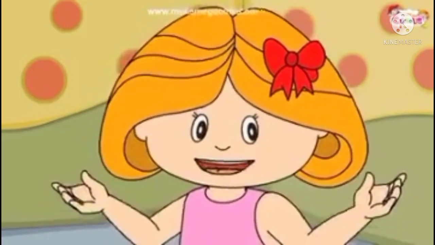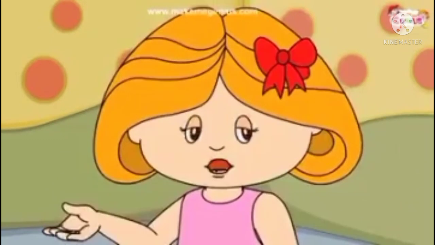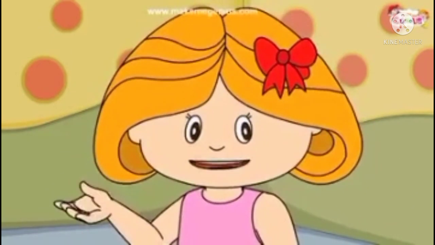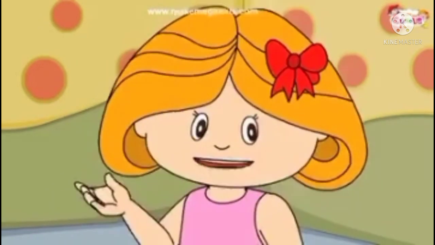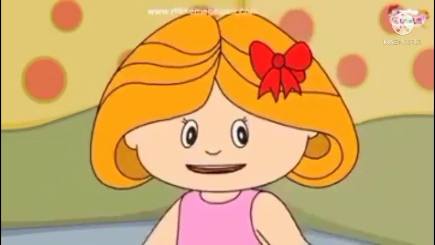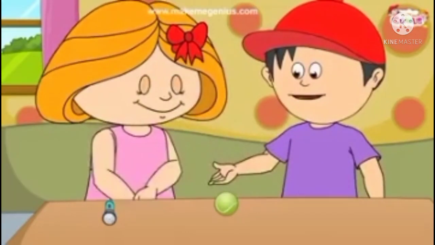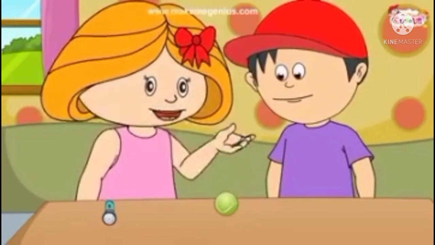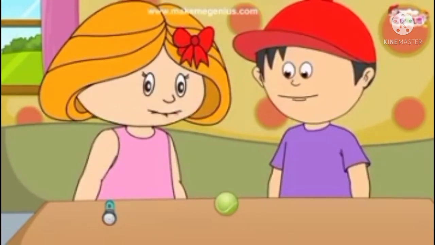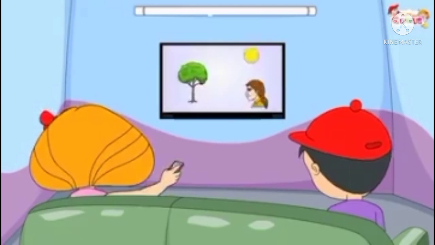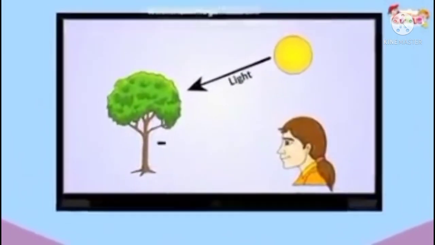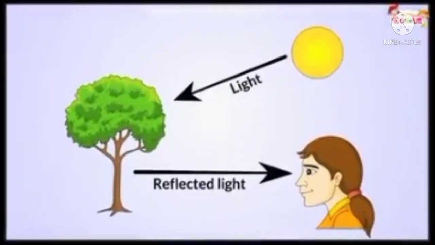So when light hits something, it bounces back and the bounced light comes back into our eyes. Because of this bouncing back of light, we can see the things. That is why we need light to see anything. Yes, and this bouncing back of light is called reflection of light. Look here. Can you see that the light from the sun hits the tree and it gets reflected? And due to this reflected light, we can see the tree.